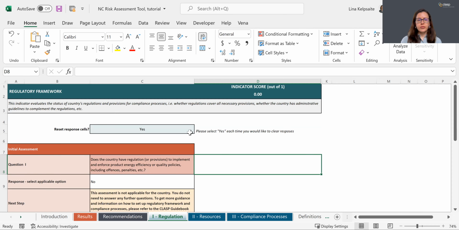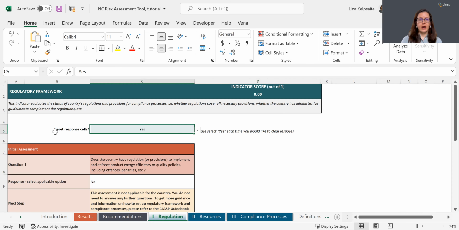If you would like to reset the questions and responses under the indicator, you select yes here for reset responses cells question, which will clear your answers.